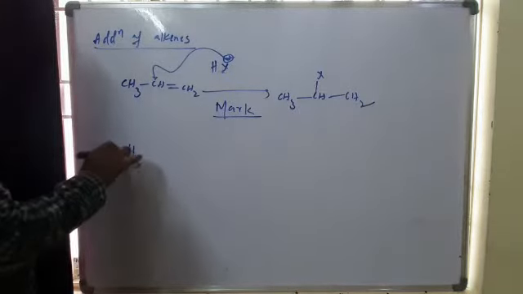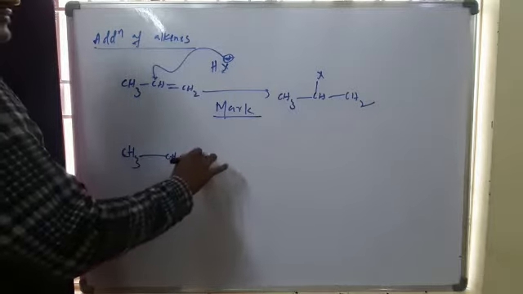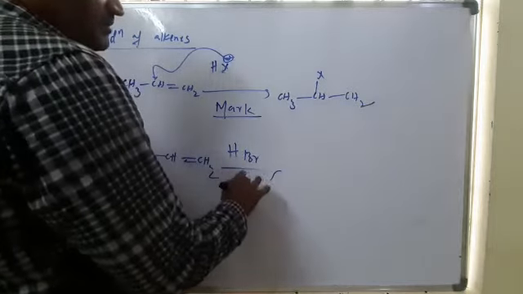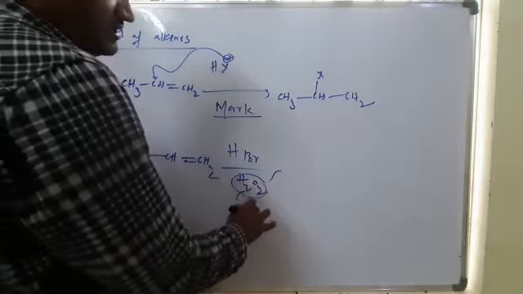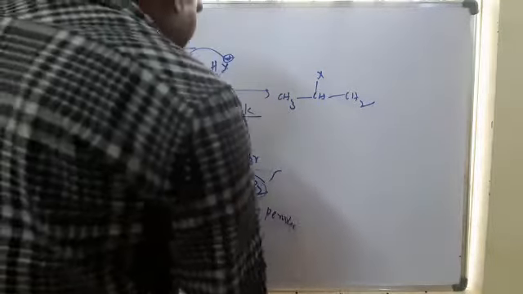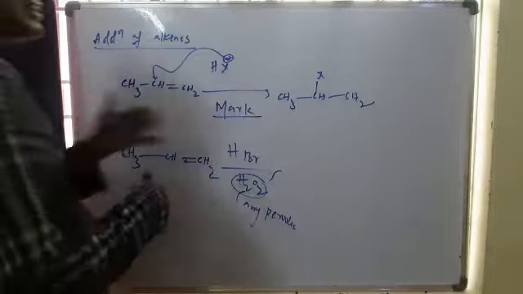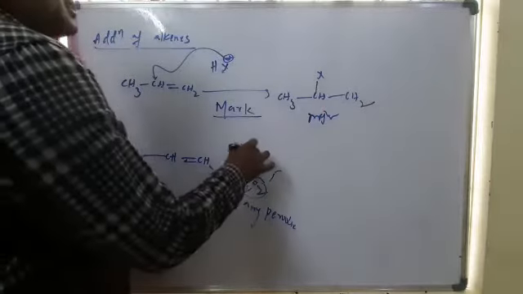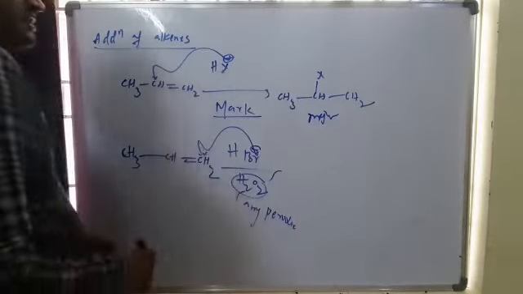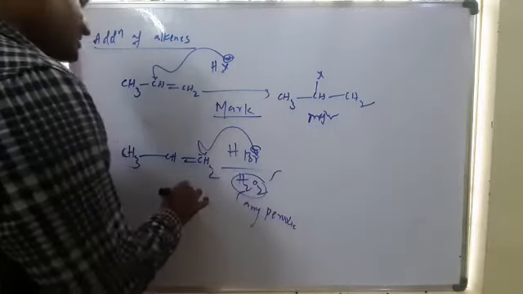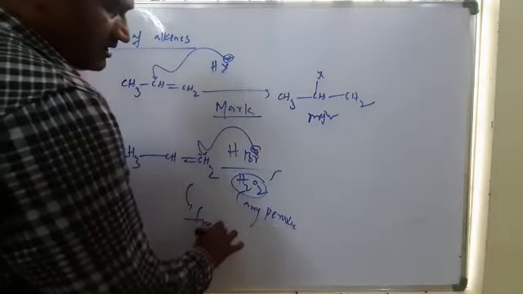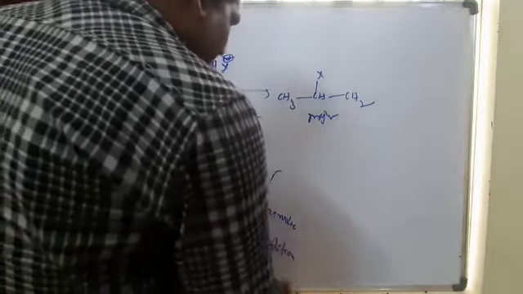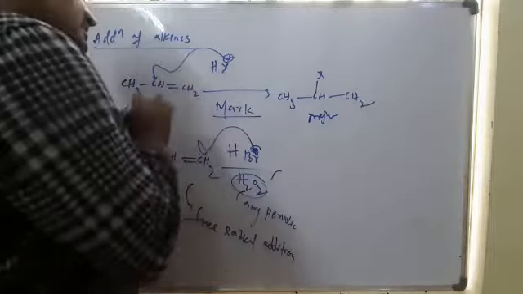But in the case of HBr, especially HBr, if you use a peroxide, hydrogen bromide in the presence of any peroxide, in this case the reaction takes place in the opposite manner. Markovnikov product is not major here, but the negative part will attack the terminal carbon because it follows free radical addition. This mechanism is free radical addition. That's why it goes in a radical manner.